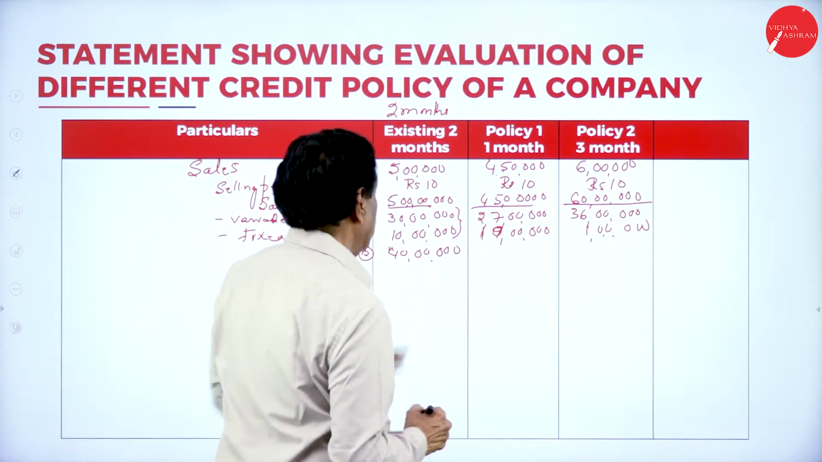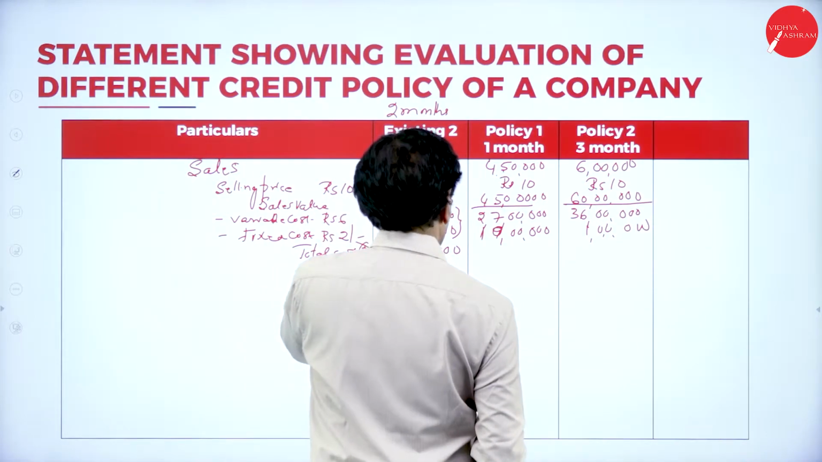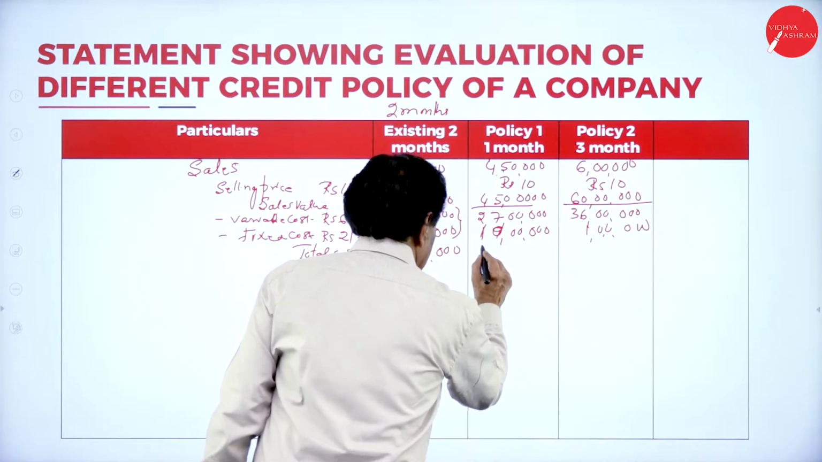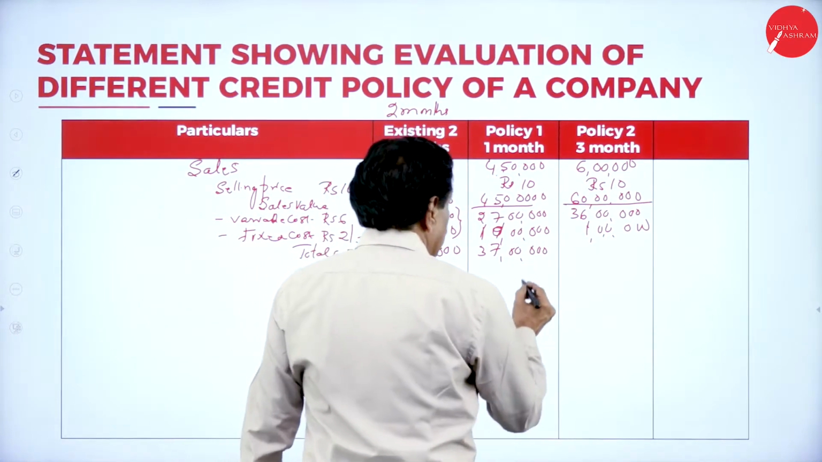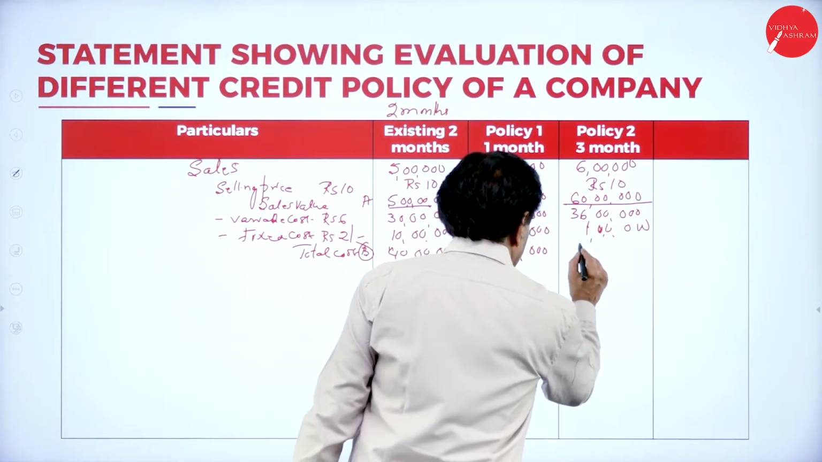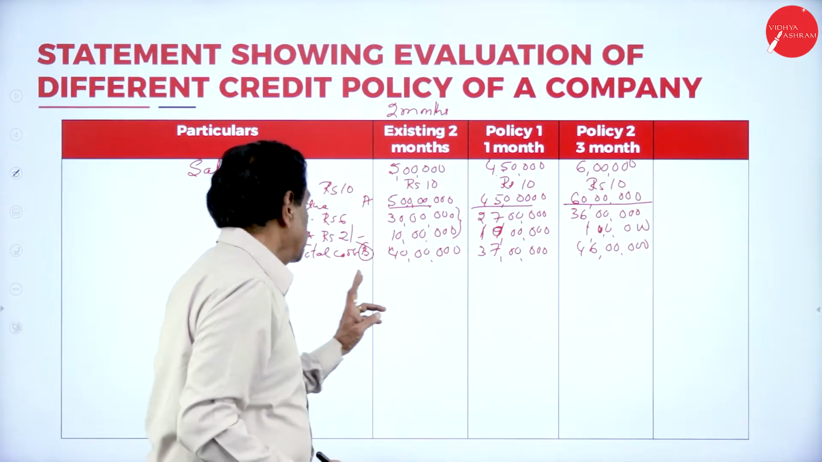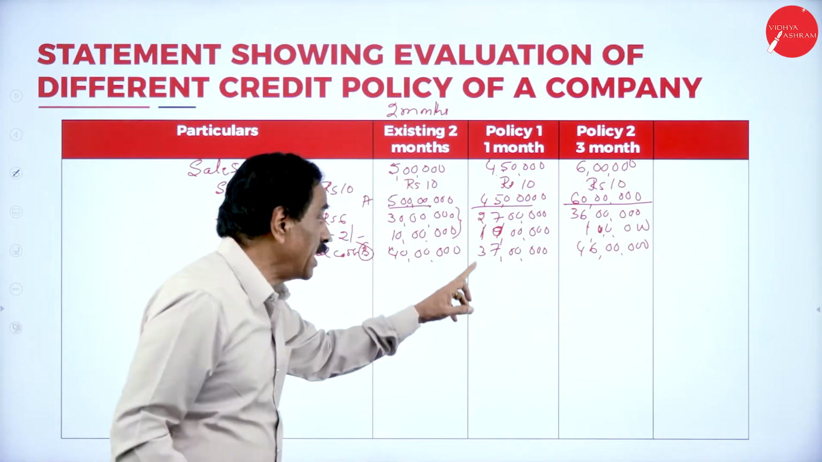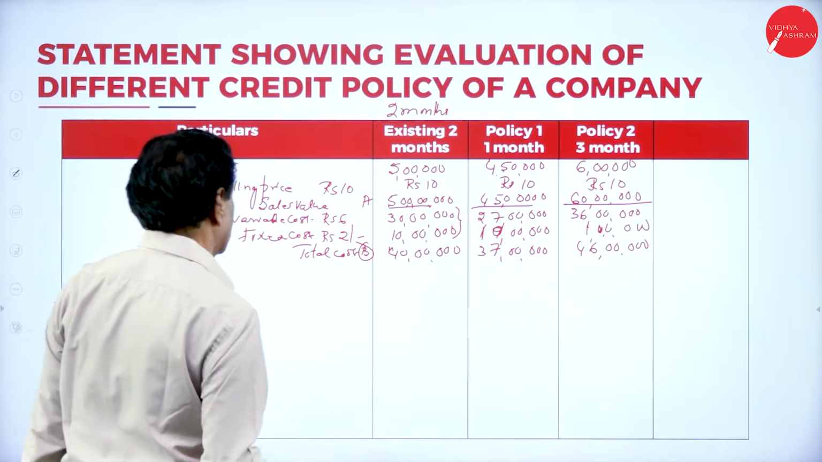This is 30 lakh plus 10 lakh is 40 lakh. This is 27 lakh plus 10 lakh is 37 lakh. This is 36 lakh plus 10 lakh is 46 lakh is the total cost.